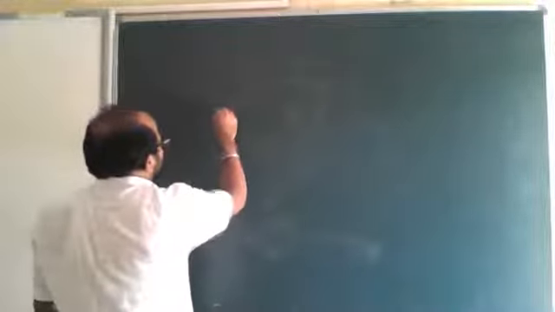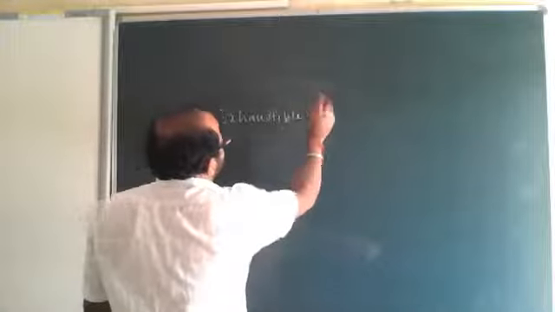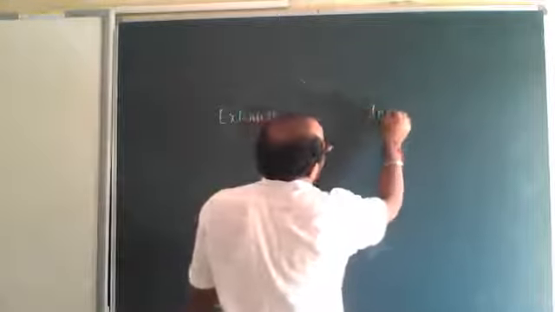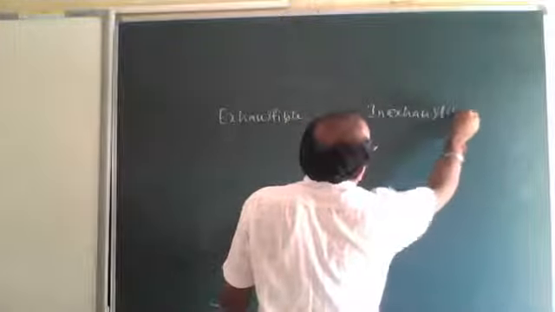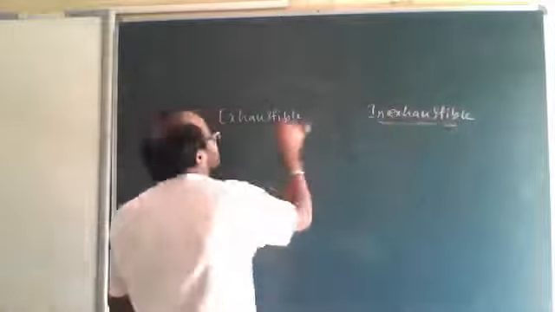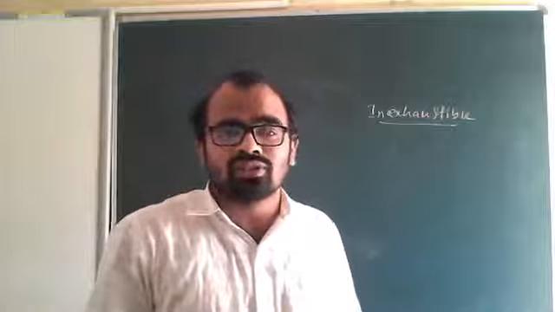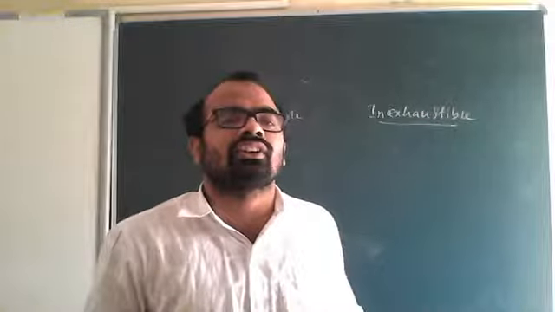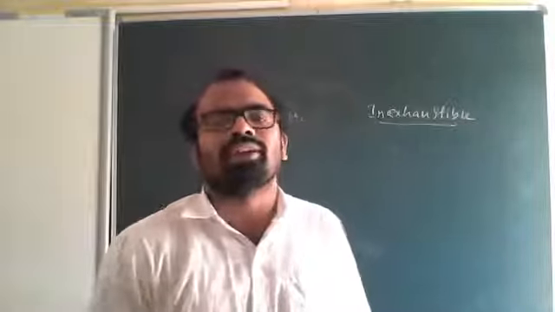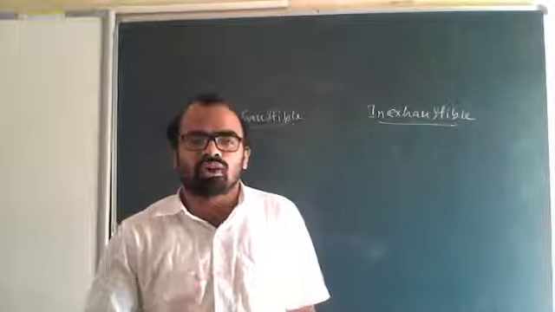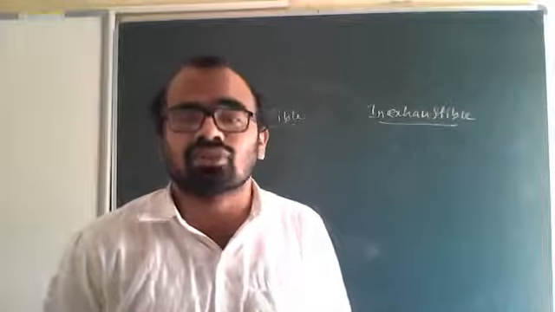There are two types: exhaustible, then inexhaustible. So what are exhaustible resources? These are the resources that will finish one day after using them a lot. When you use them so many times, they will finish one day. So we can call them exhaustible resources.